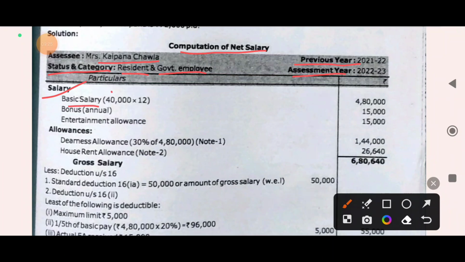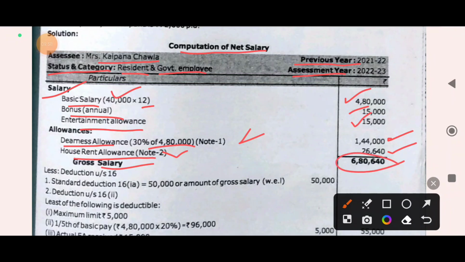Basic salary 40,000 into 12 months, 4,80,000. Bonus 15,000. Entertainment allowance 15,000. Dearness allowance, 30% of basic pay, 4,80,000 into 30%, is 1,44,000. House rent allowance, note number 2, 26,640, which we have just calculated. So gross salary is 6,80,640.